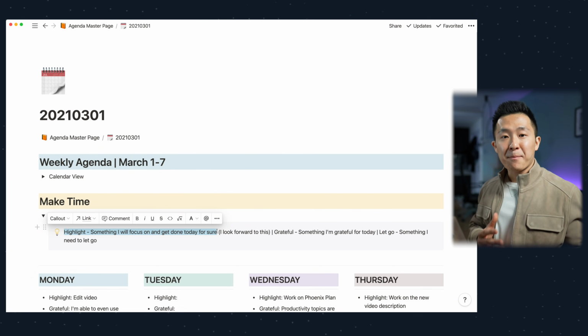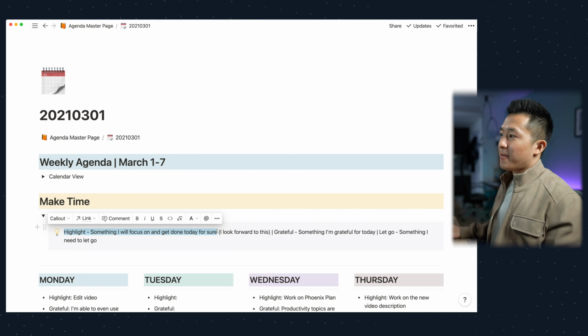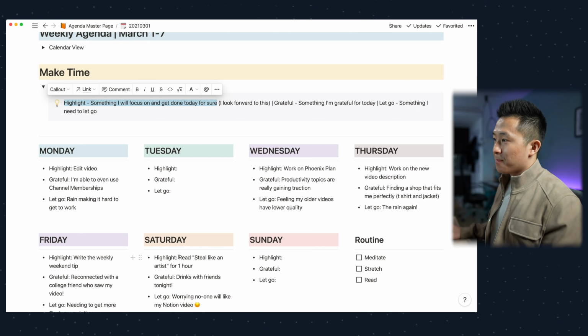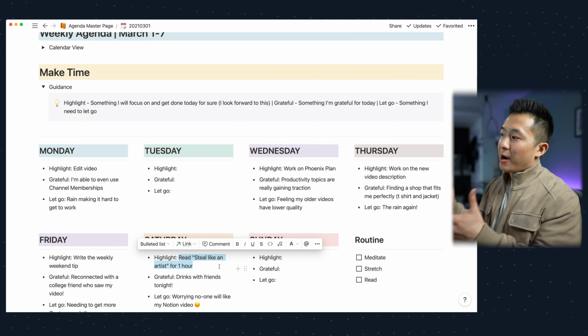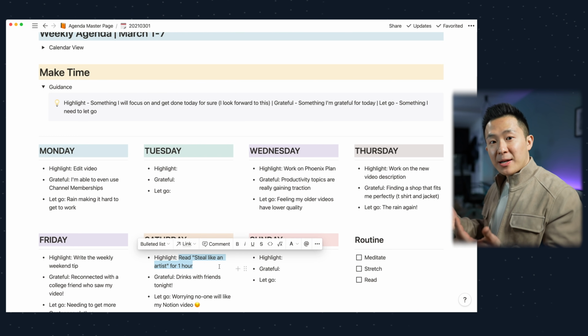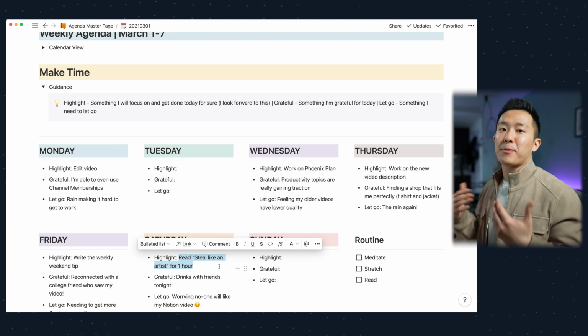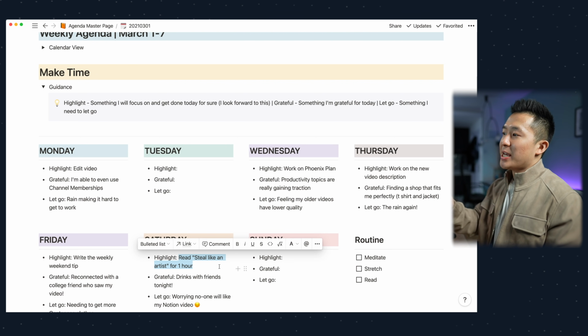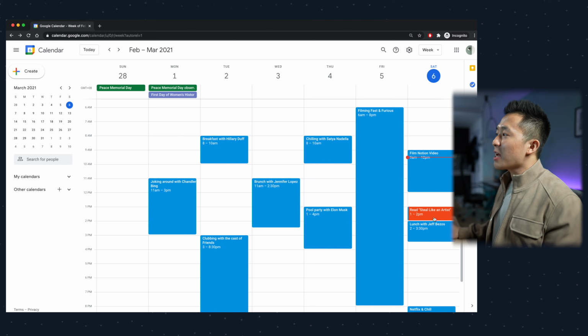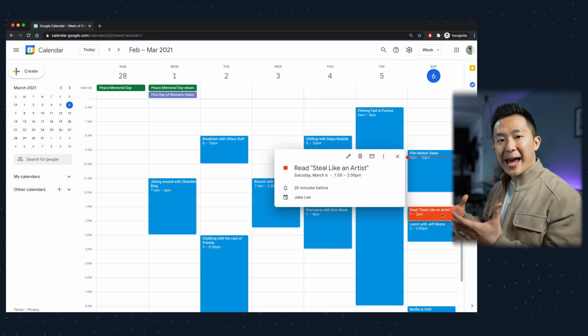Of course, it can be and is often something productive like reading for 1 hour. And instead of this being deprioritized as the day goes on and new to-dos inevitably pop up, I actually like to transfer this to my calendar and block off the time so I know for a fact that I'm going to spend 1 hour at 1 p.m. today reading Austin Kleon's Steal Like an Artist, and lunch with Jeff Bezos can wait.